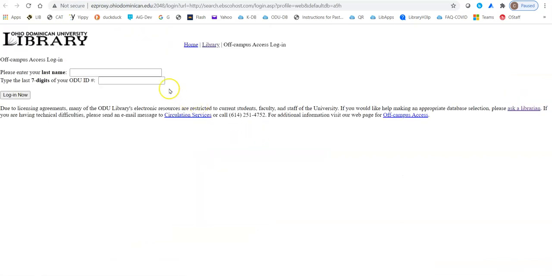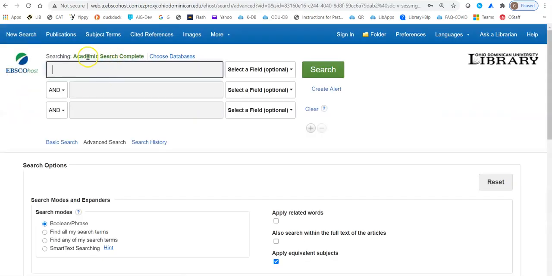And you'll notice it's prompted me to log in. If you get this prompt, and you will if you're not on campus or if you're using a laptop or your phone, you just want to put in your last name and then the last 7 numbers of your ODU ID. I'll log in. Here we go. So we can tell that I'm in Academic Search Complete. The company, by the way, that produces this database is called EBSCO. That's their logo right there.